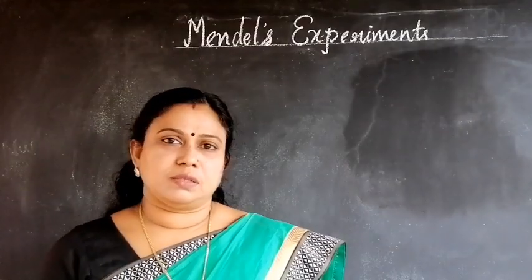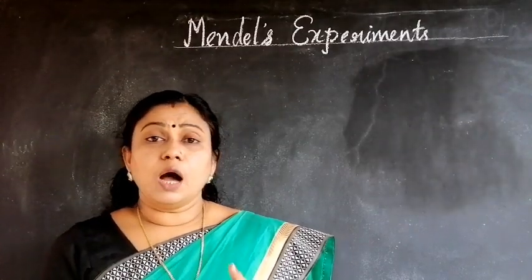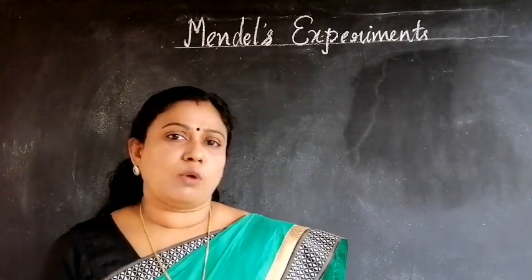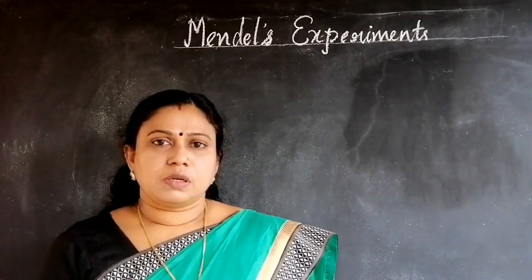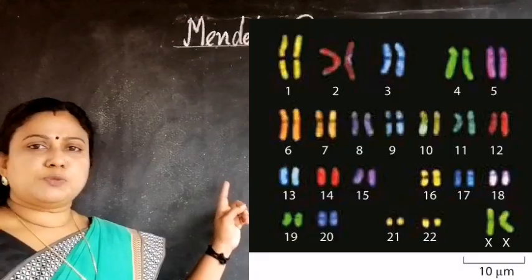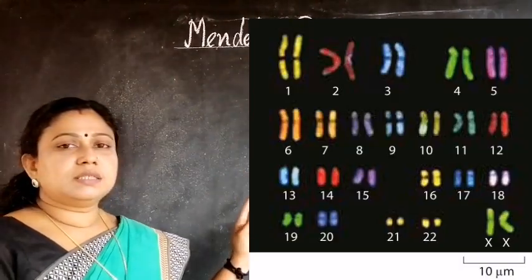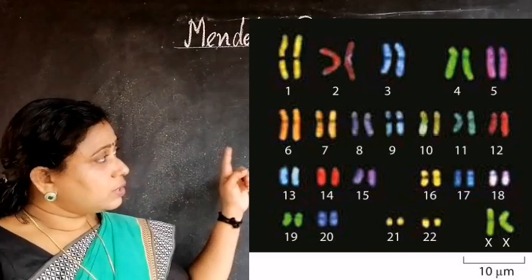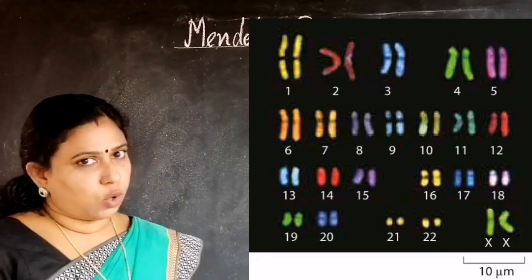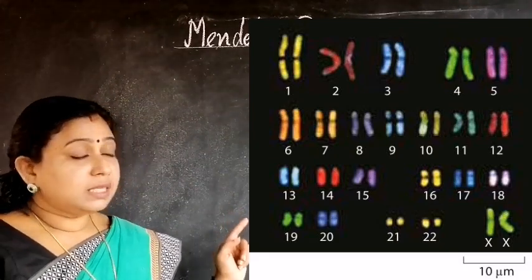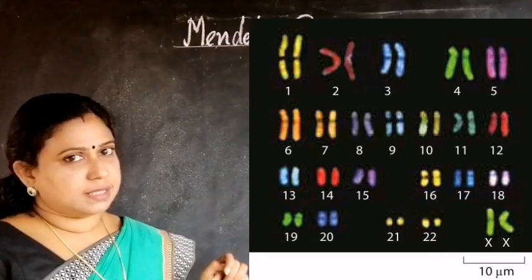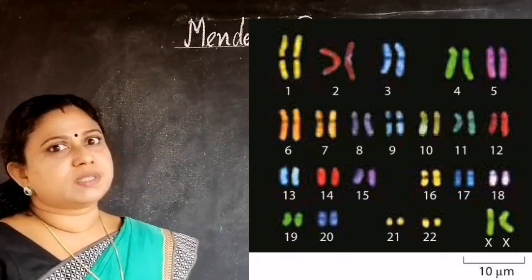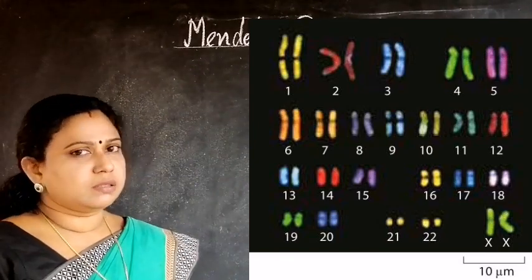Now, if we take humans as an example, how many chromosomes do humans have? There are 46 chromosomes in a human cell. See in this picture, you can see the chromosomes in humans. There are 46 chromosomes, but they are seen in pairs: 1, 2, 3, 4, up to 23 pairs of chromosomes.